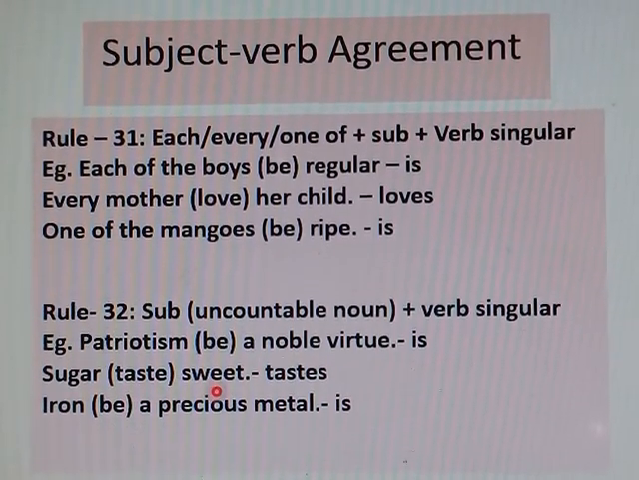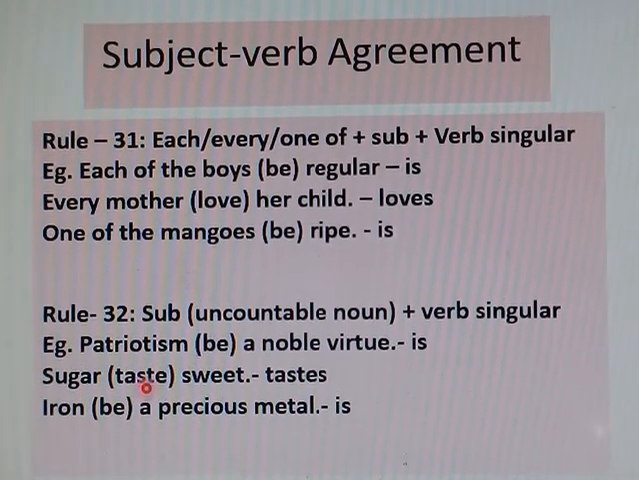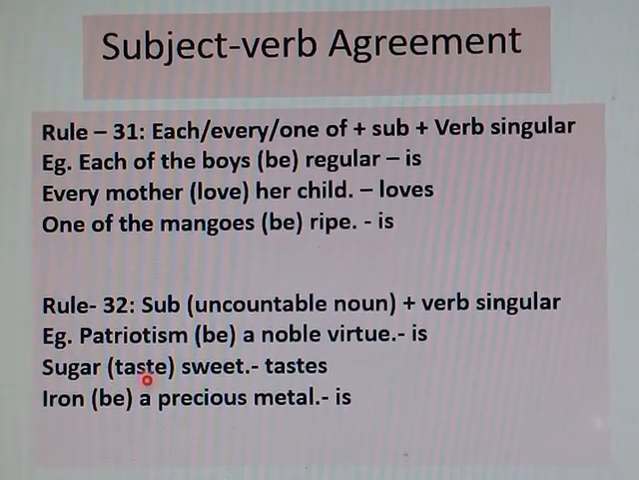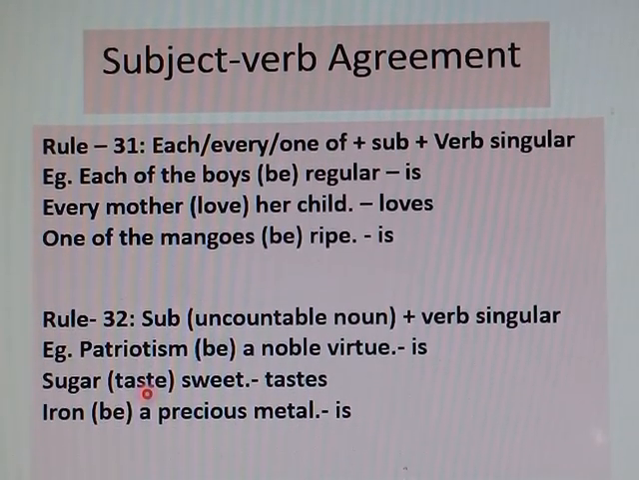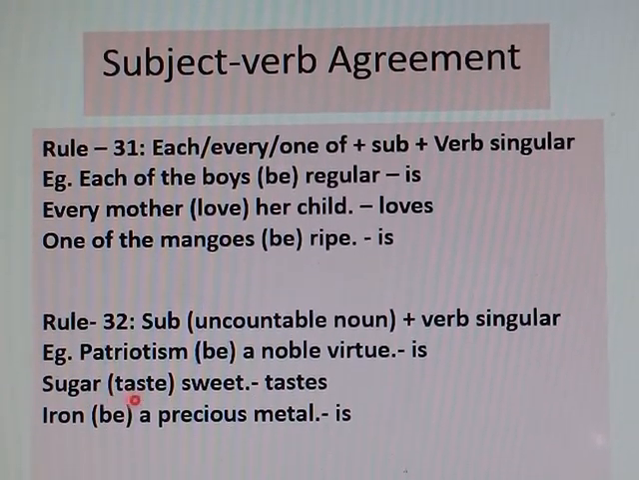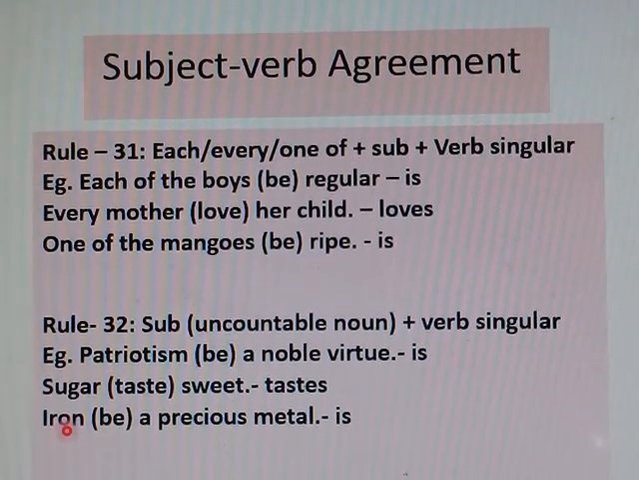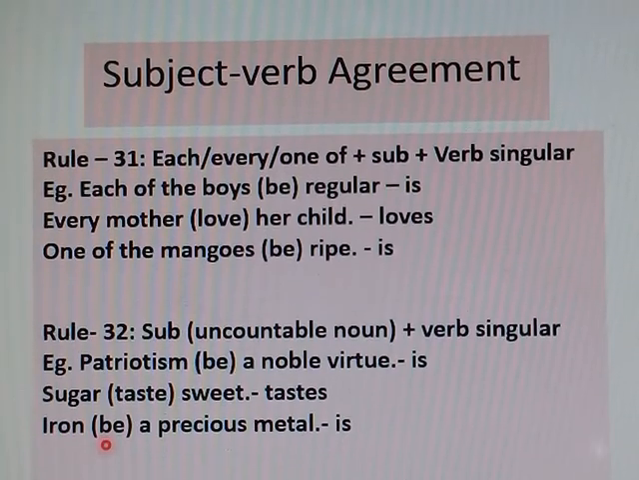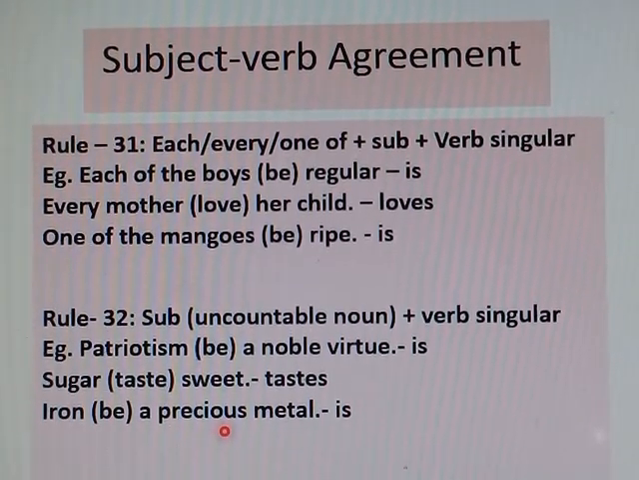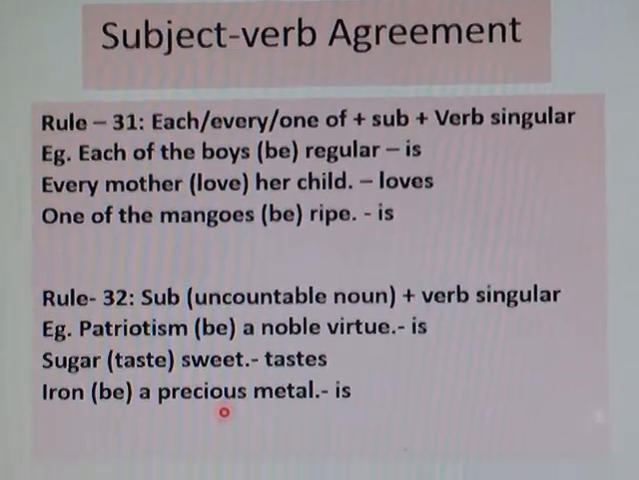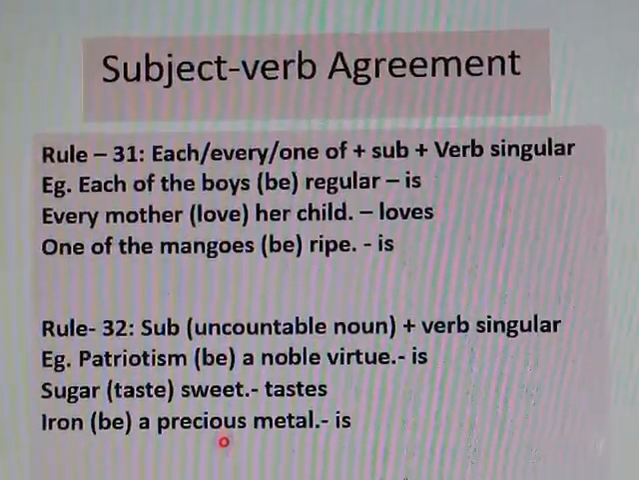Sugar tastes sweet. Sugar is also an uncountable noun, so it will take a singular verb. The singular form of a main verb is the S/ES form. That means tastes. So sugar tastes sweet. Iron be a precious metal. Iron is also an uncountable noun, so it will take a singular verb is. Iron is a precious metal. So, my dear boys and girls, we shall move to the next rule.